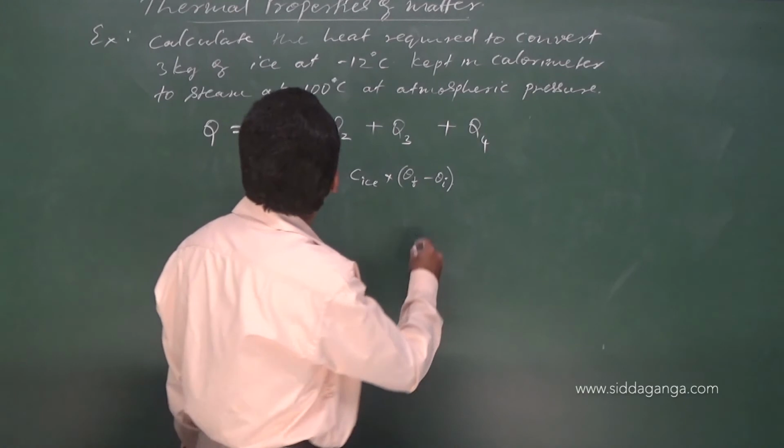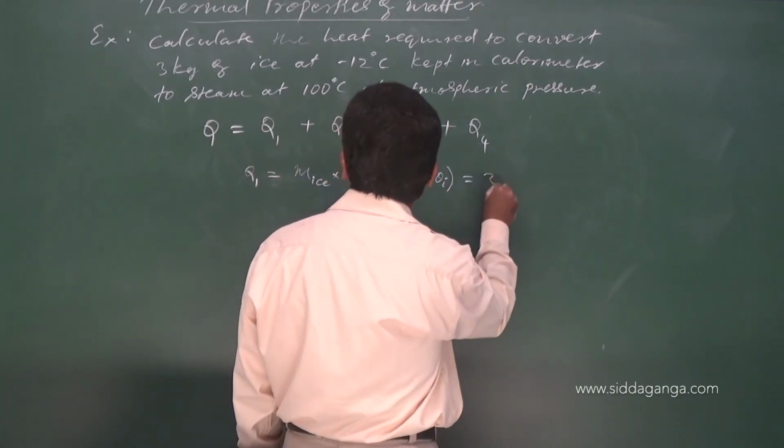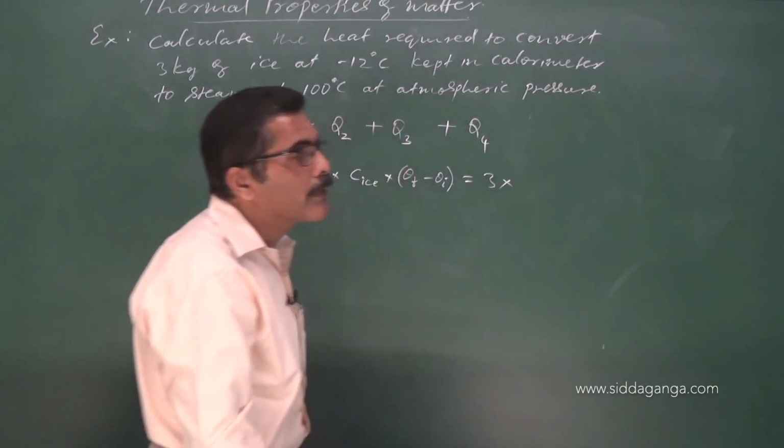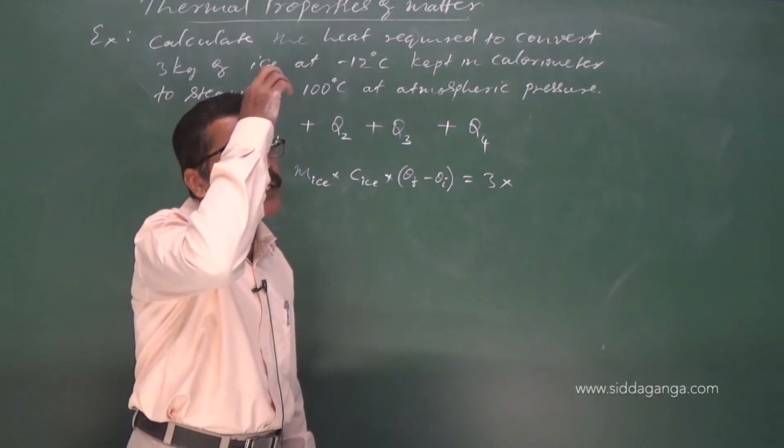See here, the mass of ice is known to you, how much? 3 kg.